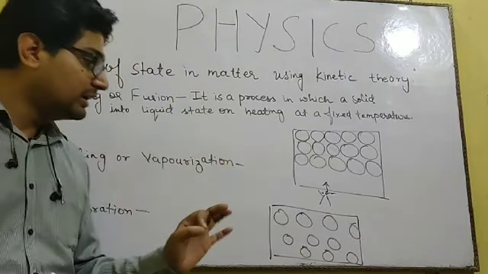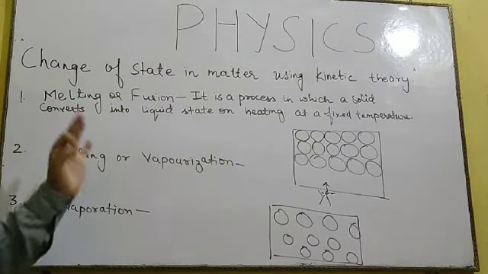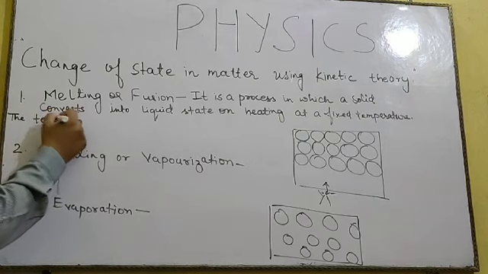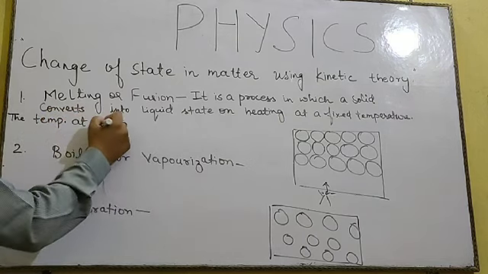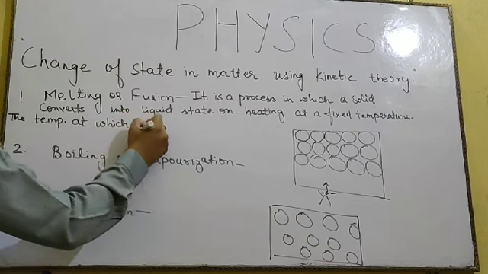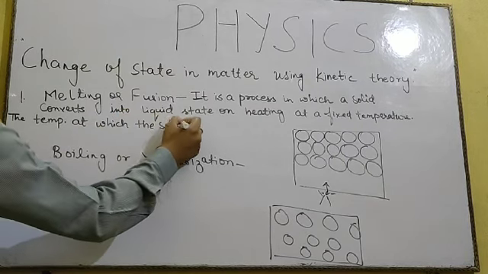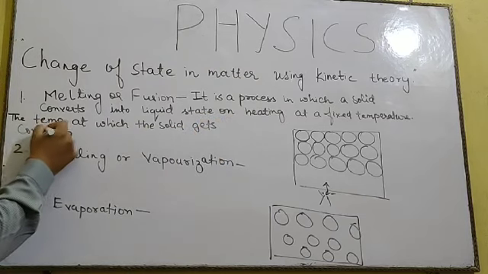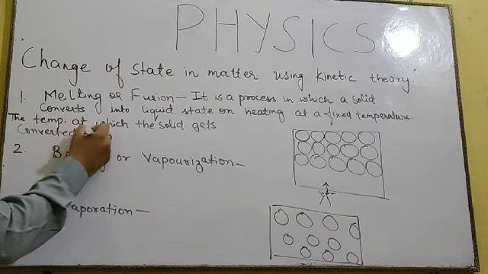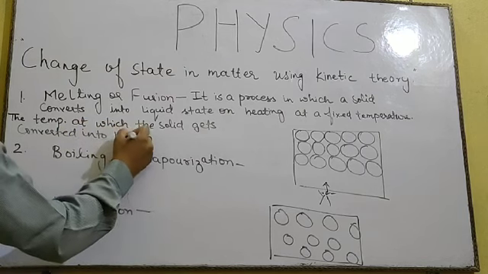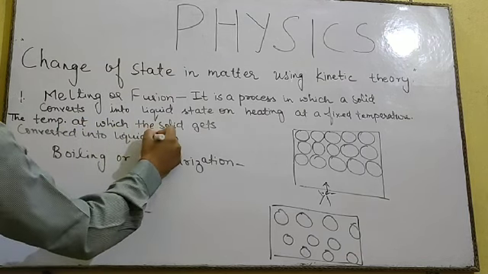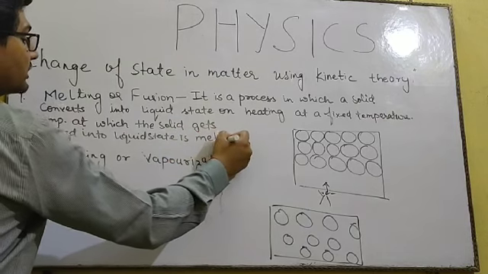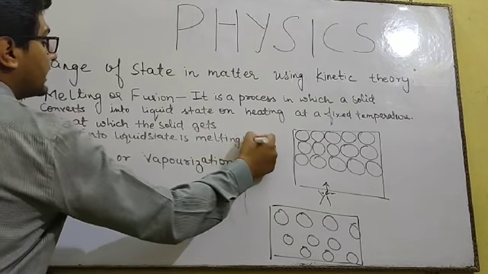Now, the temperature at which the solid gets converted into liquid state is termed as melting point.